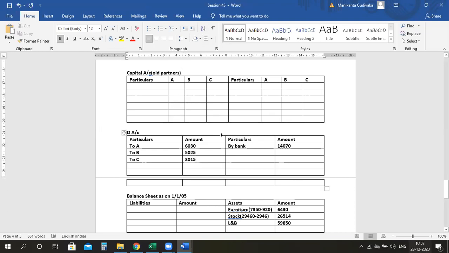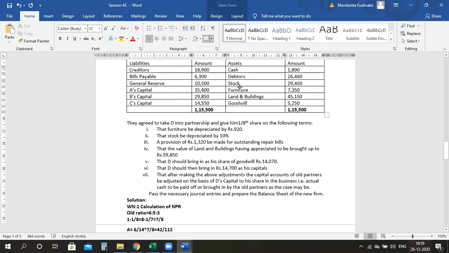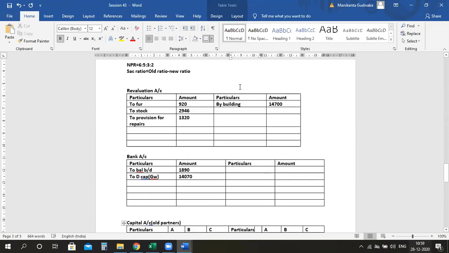But now again, the same thing has to be shown here. Before that, you need to start off your capital accounts with the opening capital. So what is your opening capital, which is already there in your balance sheet? Please look into that. You have how much? 35,400, 29,850 and 14,550. So please take that.